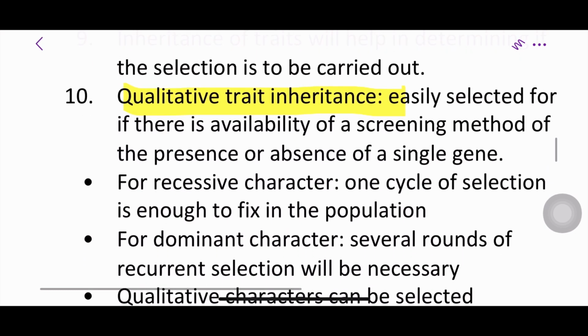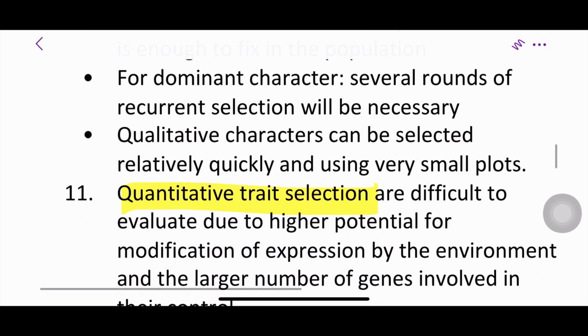First, qualitative trait inheritance. Qualitative traits can be easily selected if there is availability of a screening method to detect the presence or absence of a single gene. For a recessive character, usually one cycle of selection is enough to fix the population. But for dominant characters, several rounds of recurrent selection will be necessary. Qualitative characters can be selected relatively quickly, using very small plots. The small plot is in terms of field area.